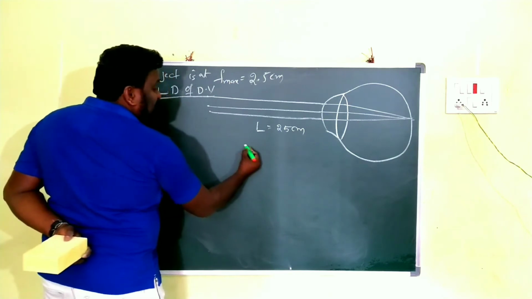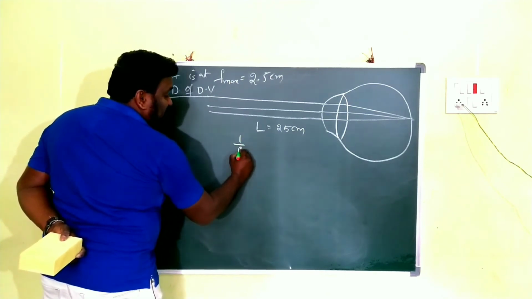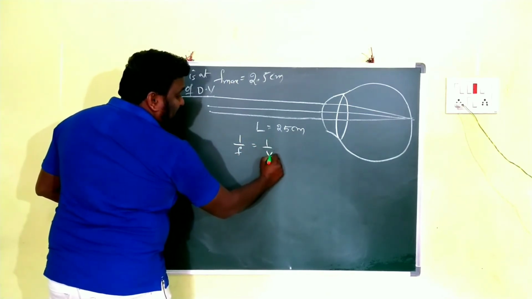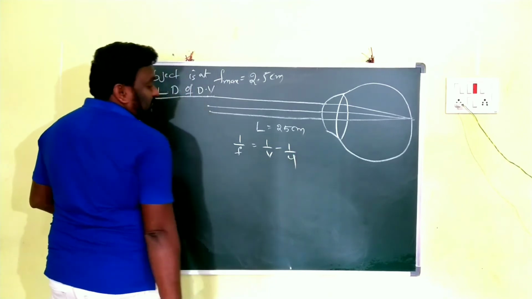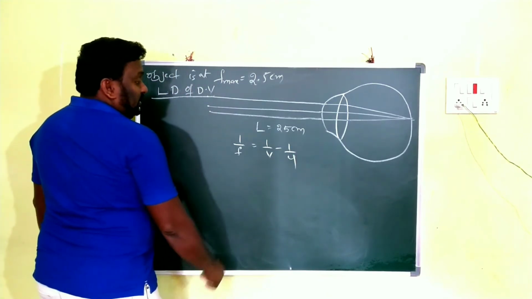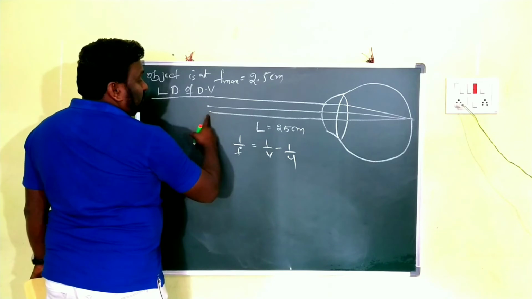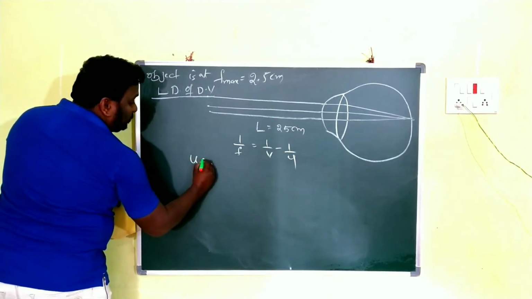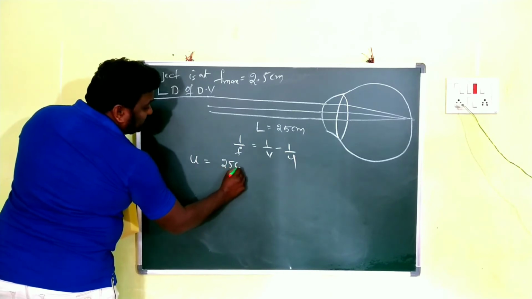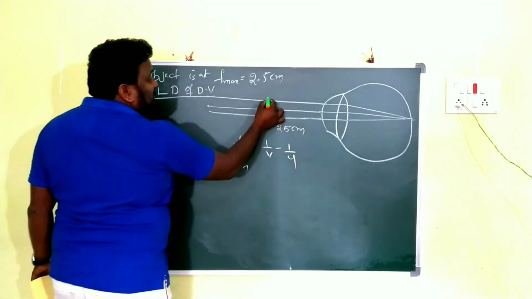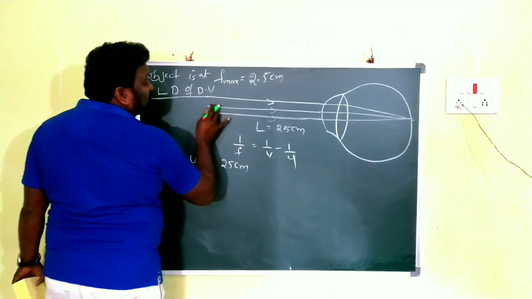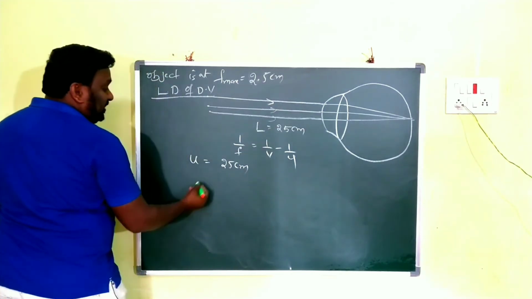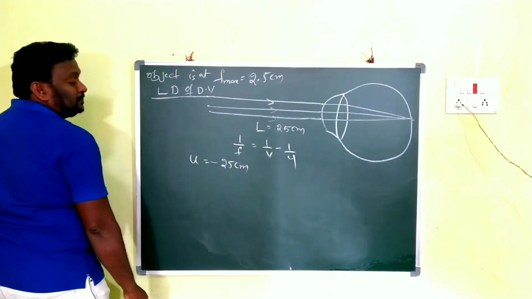Here again the same formula, 1 by f is equal to 1 by v minus 1 by u, we have to take. Clear? Here what is u? How much distance? 25 centimeters. In this case u is equal to 25 centimeters, and the distance should be taken in the opposite direction of incident light. That's why it is minus 25.